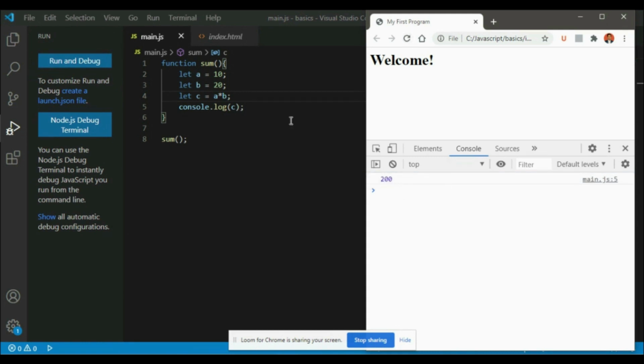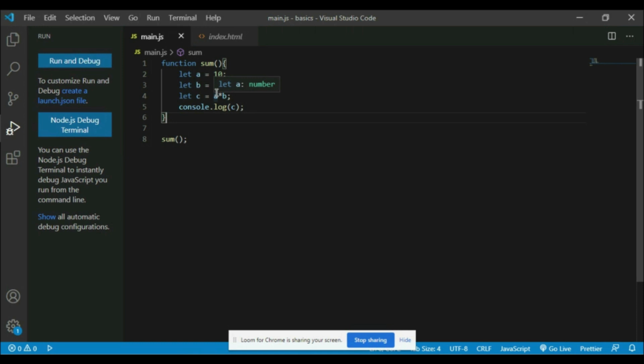Let's refresh. You can see multiplication has been performed on this number. This is how we can use the functions. So far we have just seen a simple basic function. We can even pass arguments to the function as well. That means inside this parenthesis I am passing inputs. Technically we call this an argument.